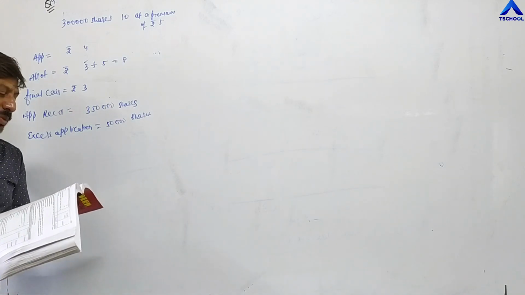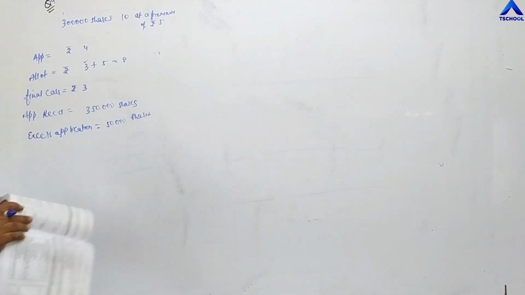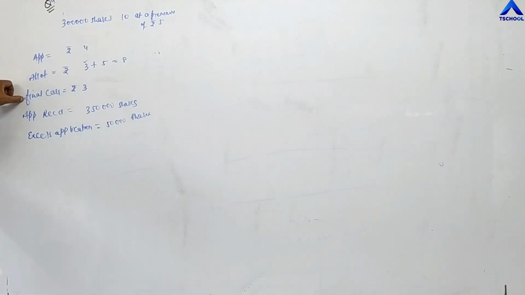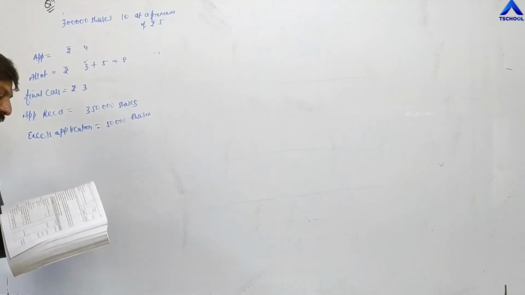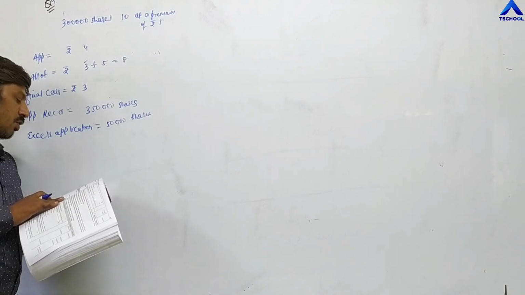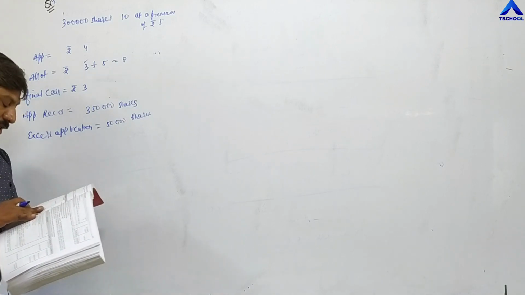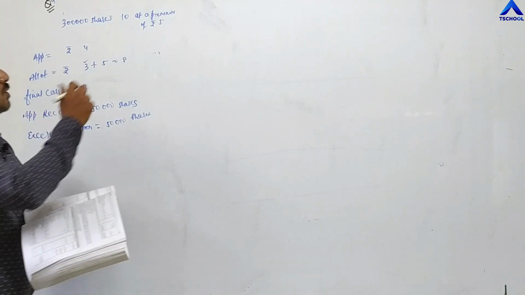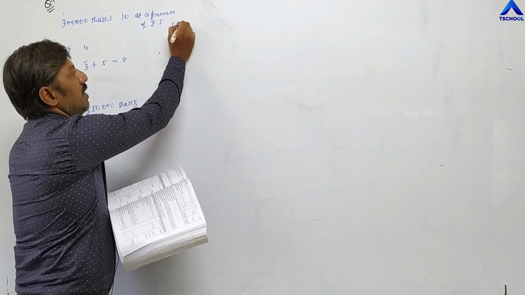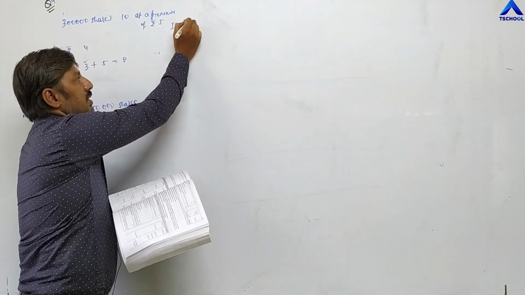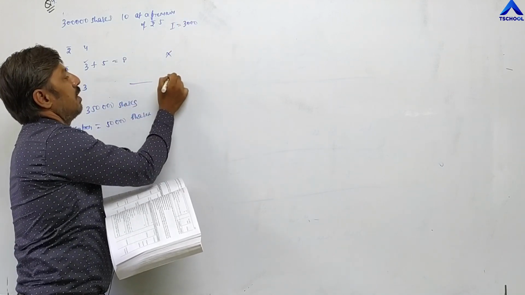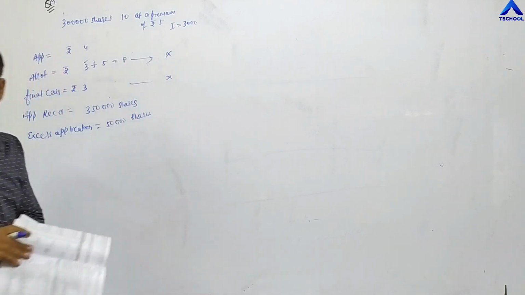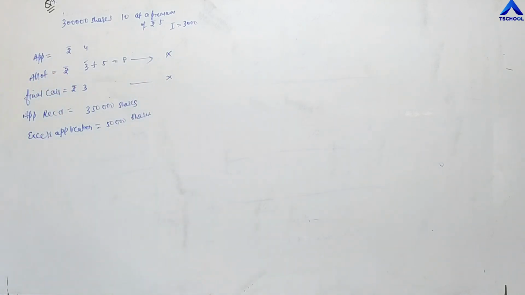Next, all the sums due were received. All the sums due means allotment is due, final call is due. All the sums due were received in full except allotment and final call on 3,000 equity shares held by Ishira. So one shareholder named Ishira was holding 3,000 shares and she has not paid allotment and final call. So this is the question, the last question for this lecture.